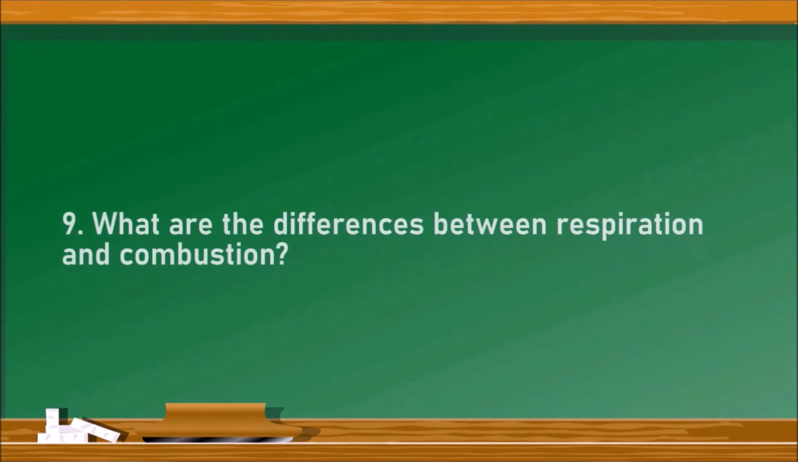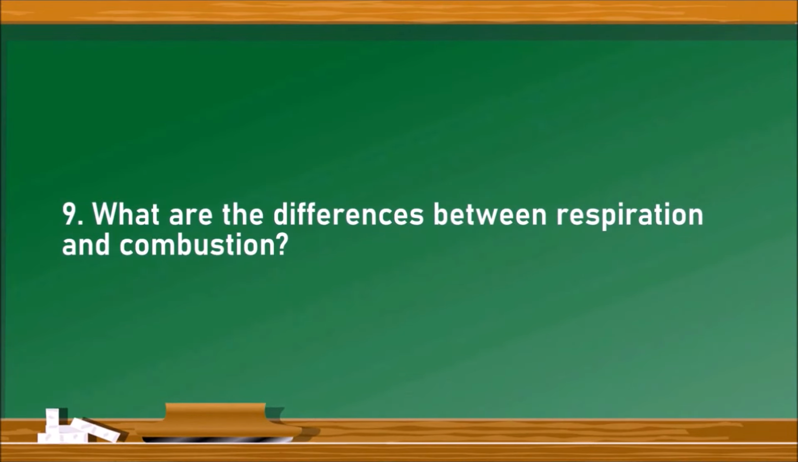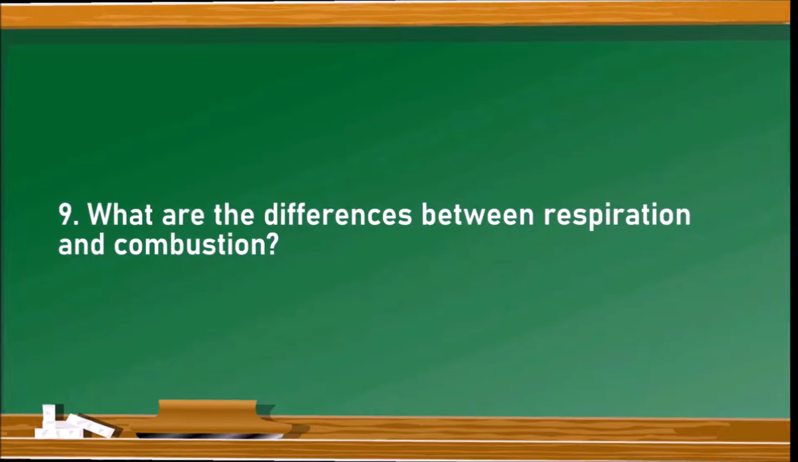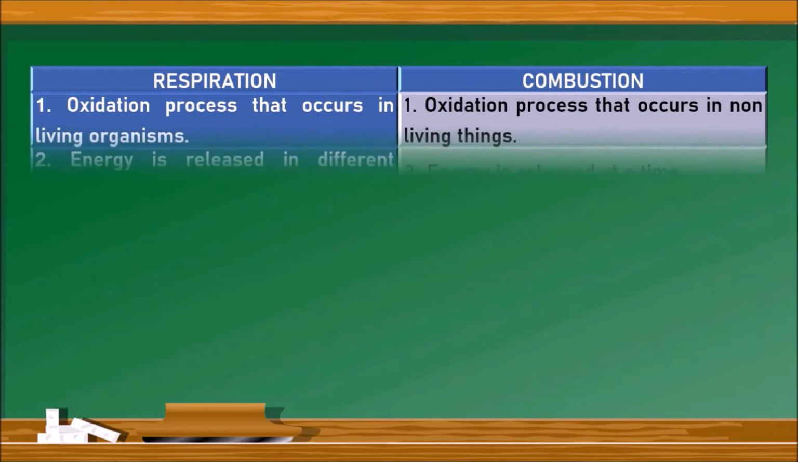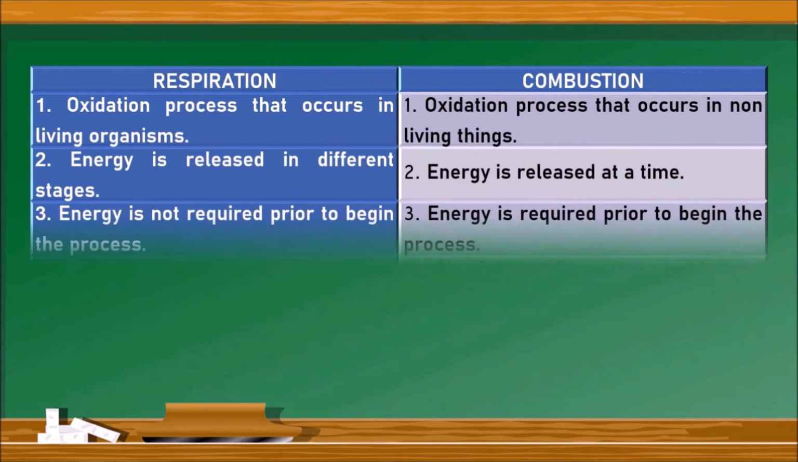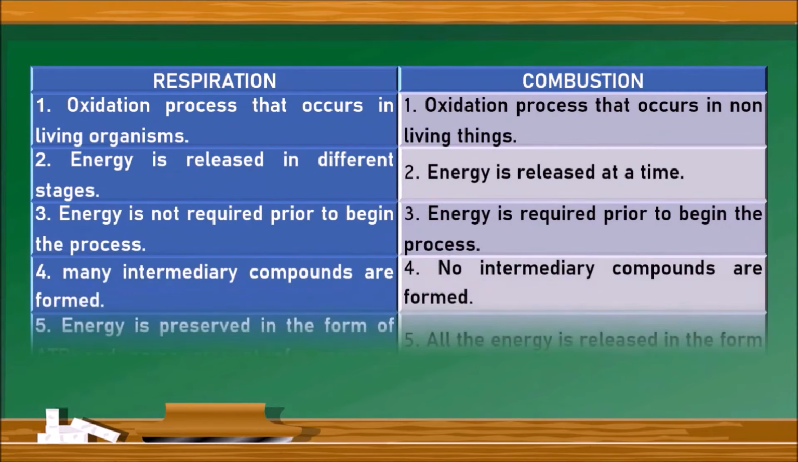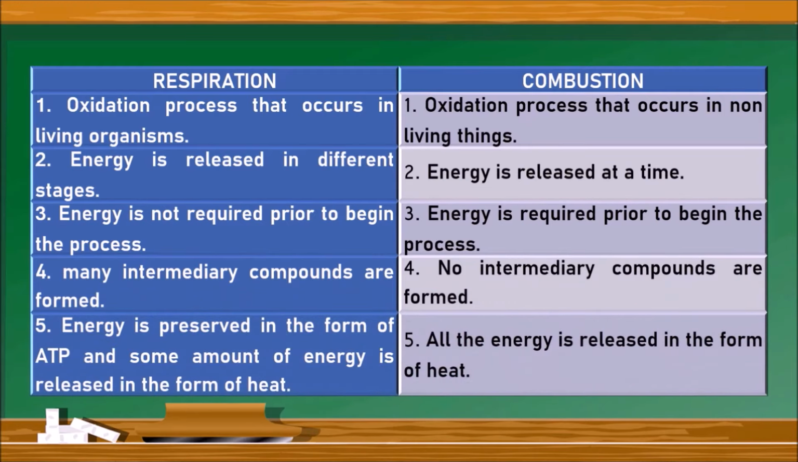What are the differences between respiration and combustion? Again, let us have a table with respiration and combustion. Oxidation that occurs in living organisms is called respiration, whereas oxidation that occurs in non-living things like burning coal or any other thing is known as combustion. In respiration, energy is released in different stages like glycolysis and the Krebs cycle. So the energy is released in slots, but in combustion the energy is released at a time.